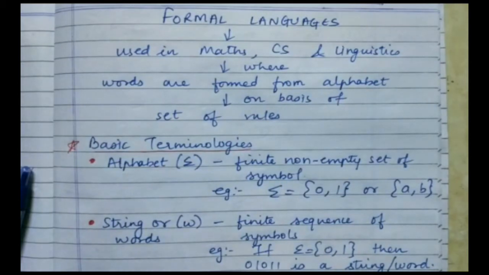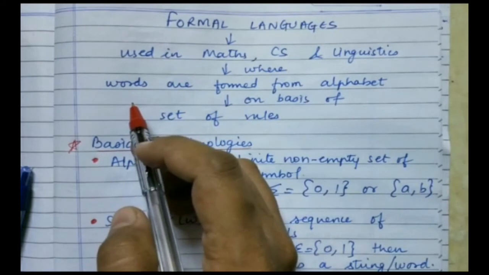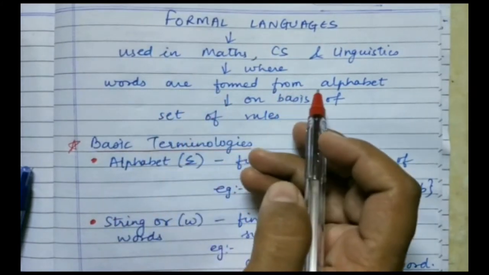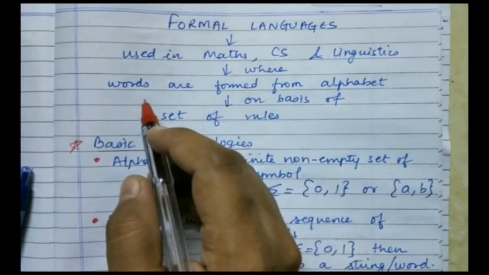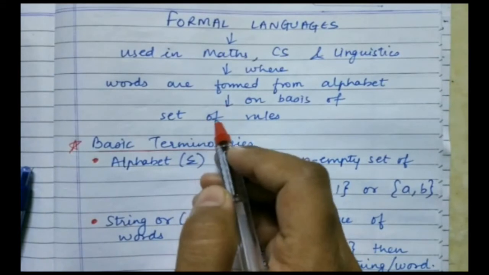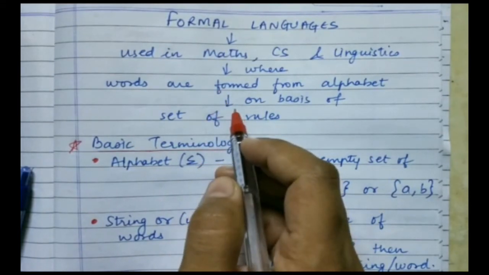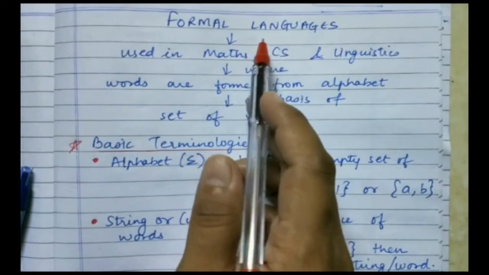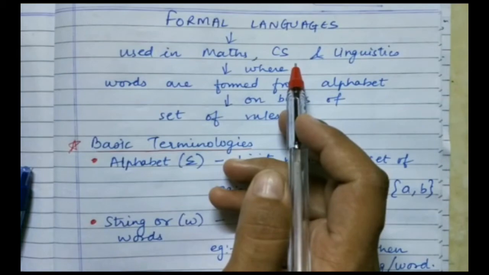But what is a formal language first of all? Formal languages consist of the words that are formed from the alphabets and on the basis of some set of rules. Whatever words are formed, they are formed on the basis of some set of rules. That constitutes the formal language, and these formal languages are used in maths, computer science and linguistic papers.